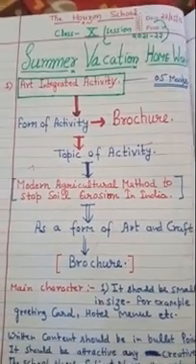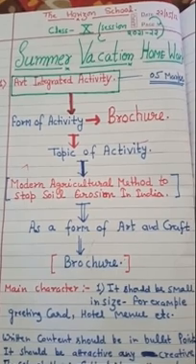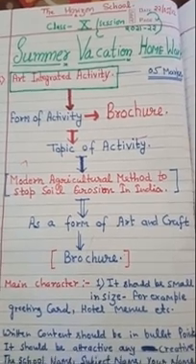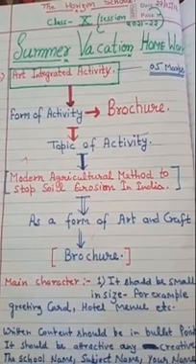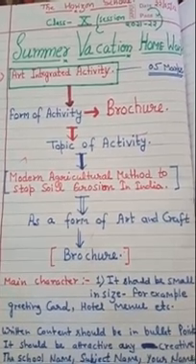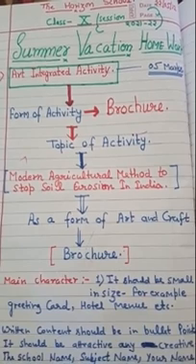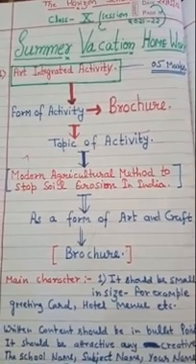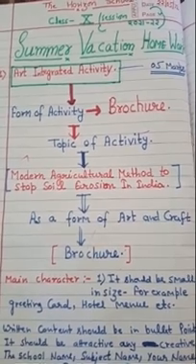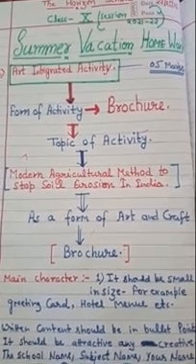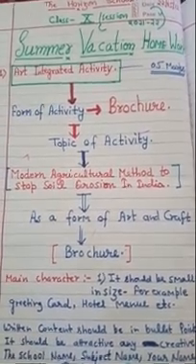In this video, we are especially describing your summer vacation homework for class 10th in subject social science. The summer vacation homework in social science has two categories. One will be for art integrated activity, which will be counted as 5 marks, and second will be your project work. It is also for 5 marks.